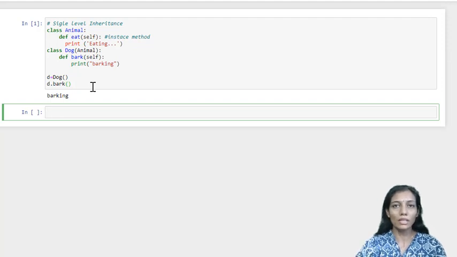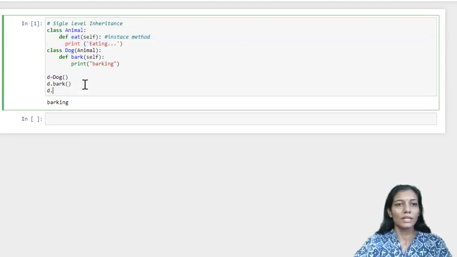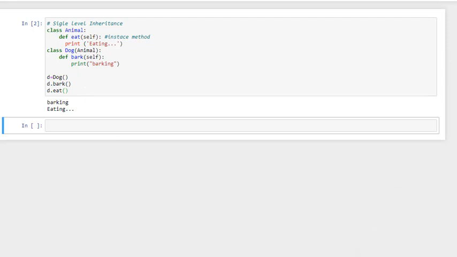Even if the dog class is not defining the method called eat, is it accessible using the object of the derived class, that is d? So let us check d.eat. Yes, it is. That means the inheritance works. We have implemented a single level inheritance.